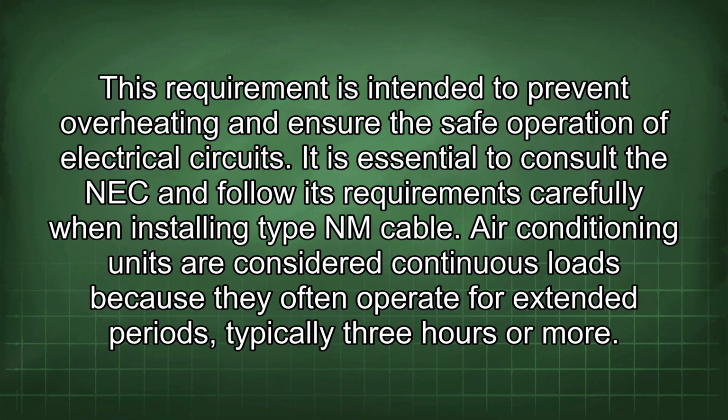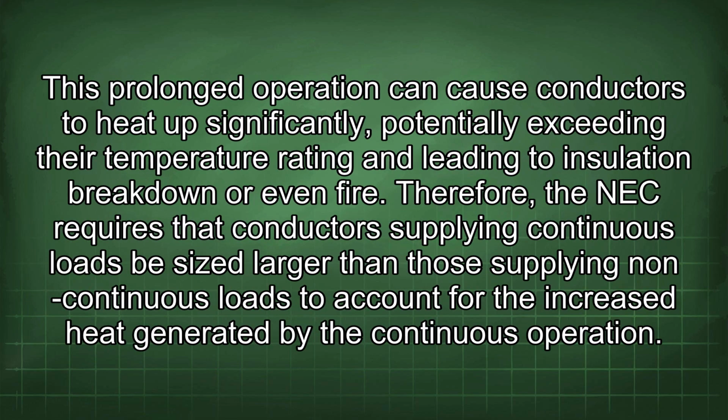Air conditioning units are considered continuous loads because they often operate for extended periods, typically 3 hours or more. This prolonged operation can cause conductors to heat up significantly, potentially exceeding their temperature rating and leading to insulation breakdown or even fire. Therefore, the NEC requires that conductors supplying continuous loads be sized larger than those supplying non-continuous loads to account for the increased heat generated by the continuous operation.